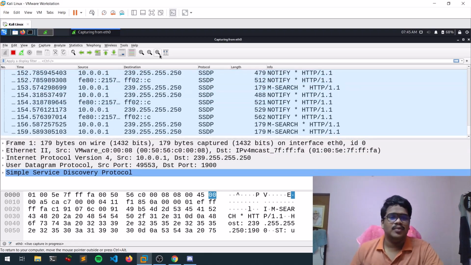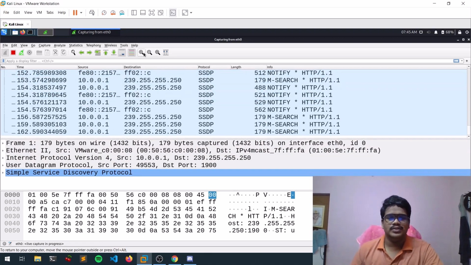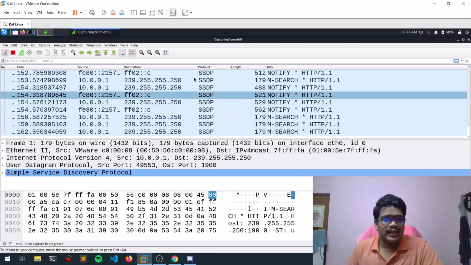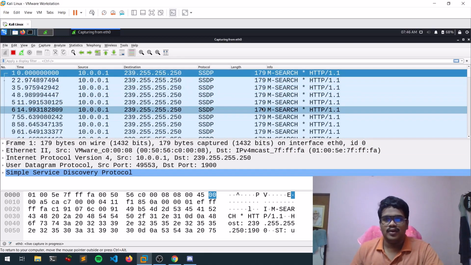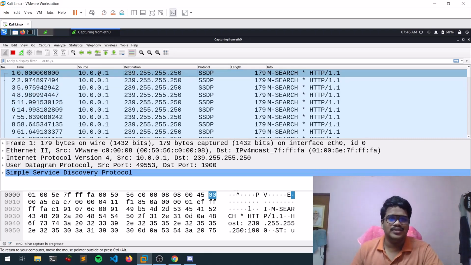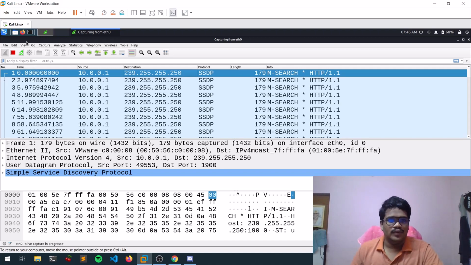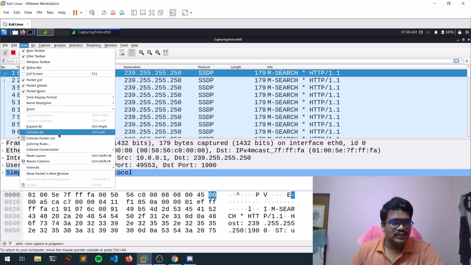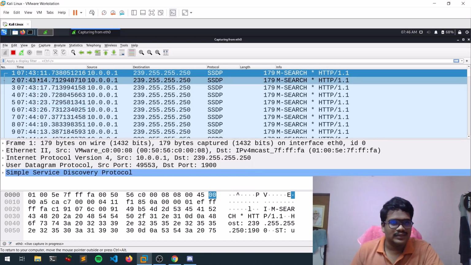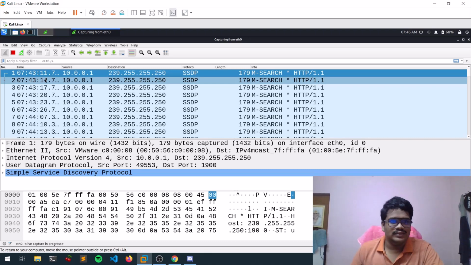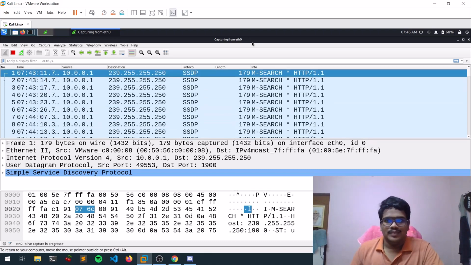These are not so important, these are zoom in and zoom out, you can do that. Coming to our main interface, guys, this is the main interface we work on. Let me select the first one. You can see the number, you can see the time. If you click on View, we can see something like time display format, time and date and things like that. You can modify that. The time is wrong, but yes, it is showing the time relative to that.